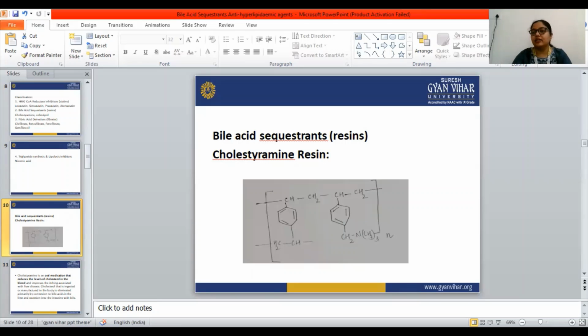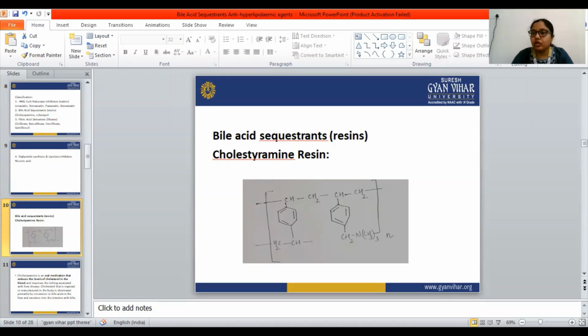When the positively charged bile acid sequestrants bind with the negatively charged molecules of the bile, that inhibits the lipid solubilizing activity, and the absorption of cholesterol will be blocked.